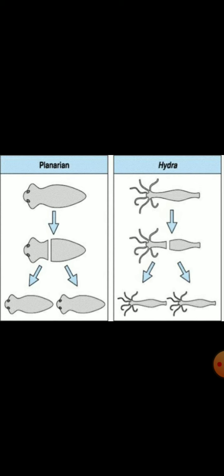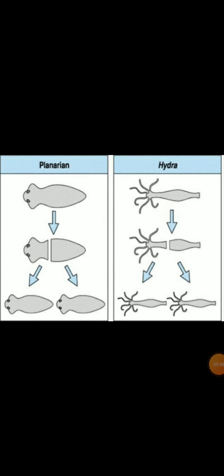That is regeneration. These types of organisms have the ability to give rise to new individuals from their body parts. So here, if it is somehow cut or broken into many pieces, then each piece will grow as a new organism.